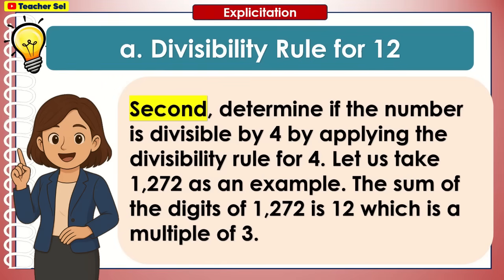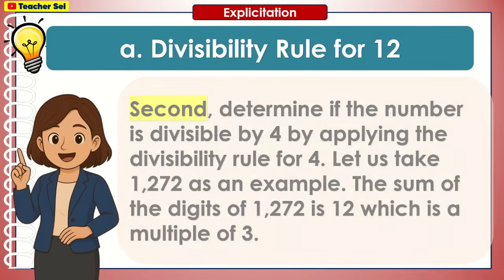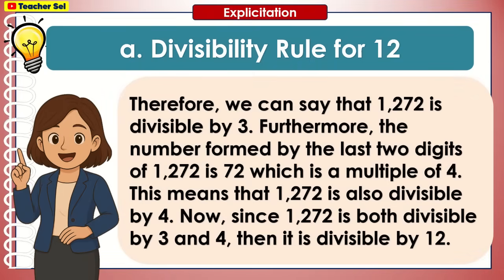Let us take 1272 as an example. The sum of the digits of 1272 is 12, which is a multiple of 3. Therefore, we can say that 1272 is divisible by 3.